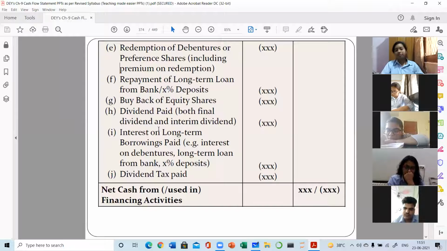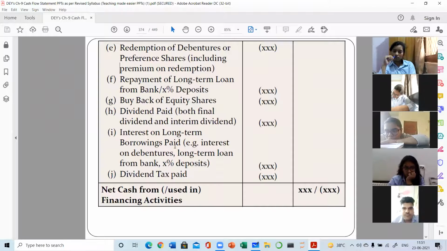Once we added both the dividends while preparing the working note, and the second time we need to subtract them. Why did we add them there? Because they were financing activity items, so they were not affecting the operating profit. So we added them in the operating activity, but actually they are financing activity. So we need to subtract them here. Then interest on long-term borrowings.